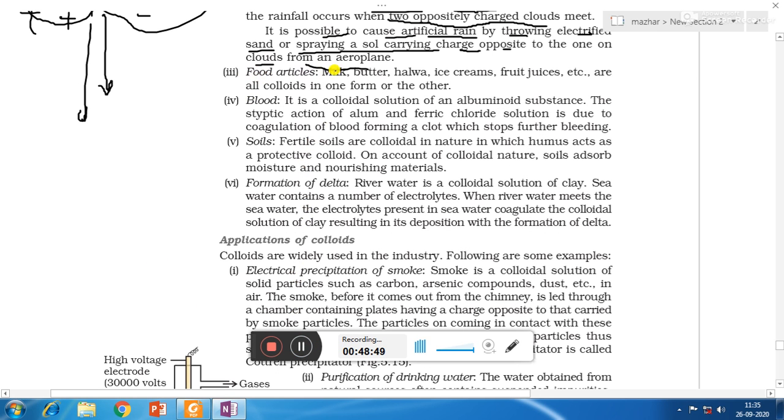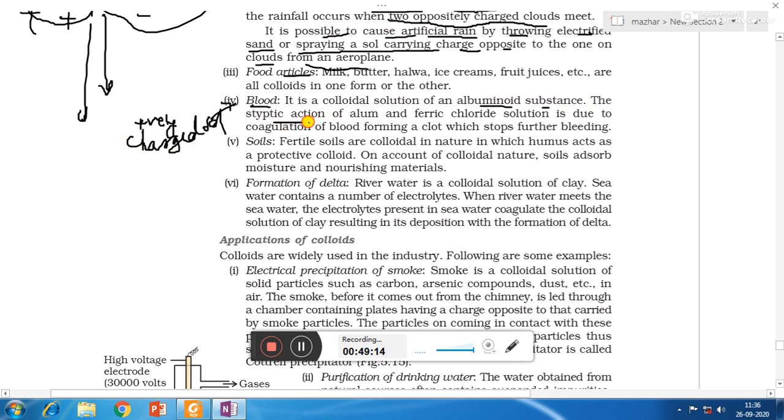Food articles, milk, butter, halwa, ice creams, fruit juices, etc. are all colloids in one or the other form. Blood, it is a colloidal solution of albuminoid substance. So that's why blood we will see that it is an example of positively charged colloid or positively charged Sol. So here it is a colloidal solution of albuminoid substance.